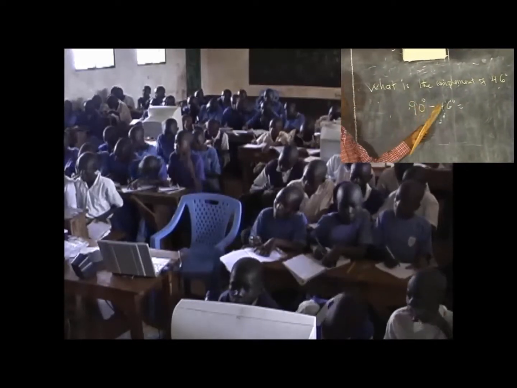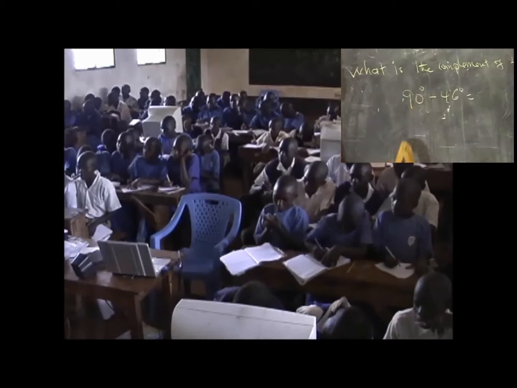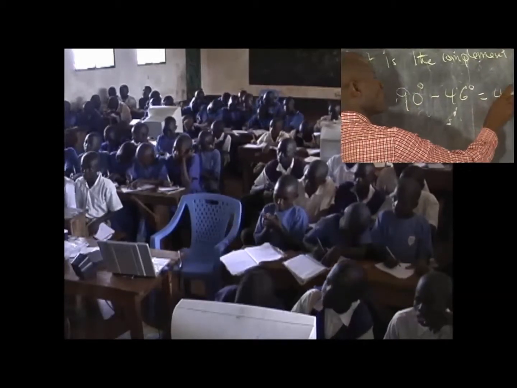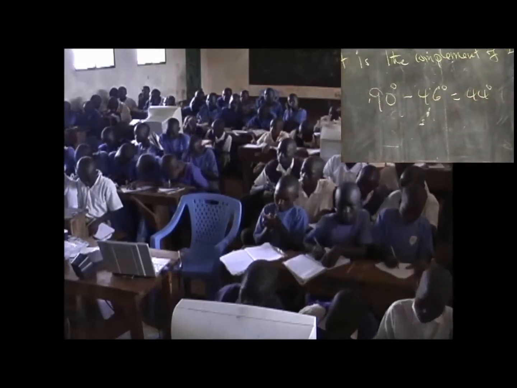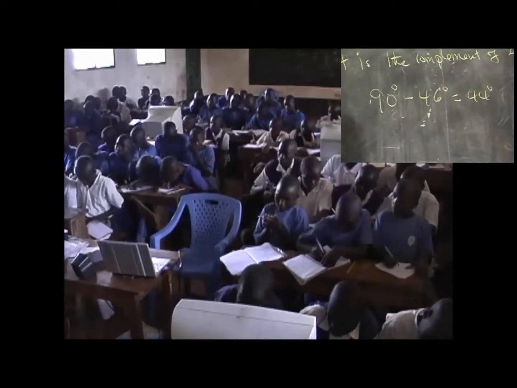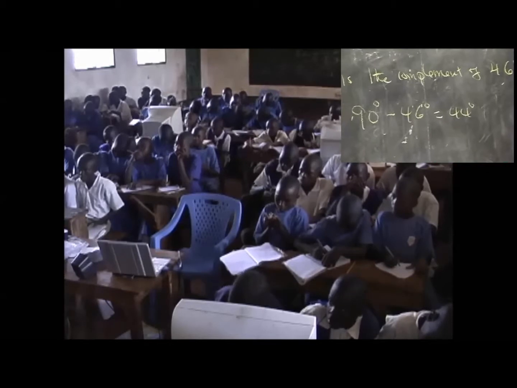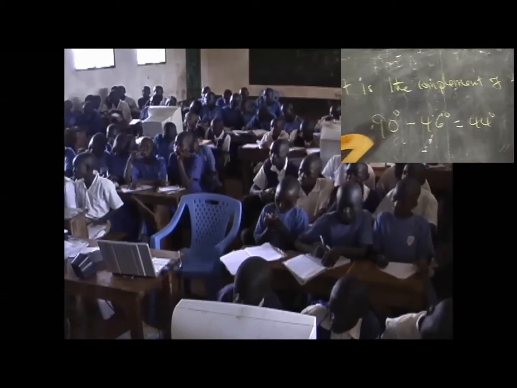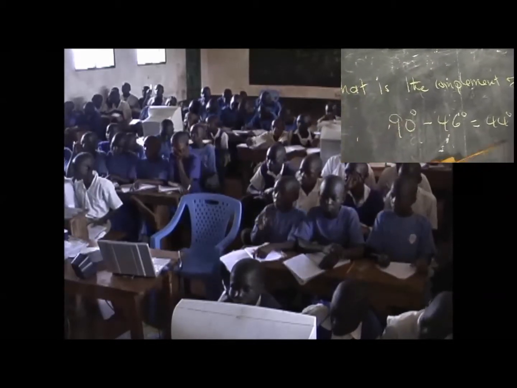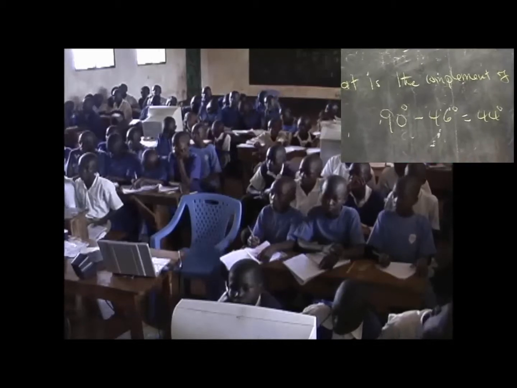So when you take away 46 from 90 degrees, you will get 44 degrees. So in this case, if I were asked to find the complement of 46 degrees, I'll be able to say that the complement of 46 degrees is 44 degrees.